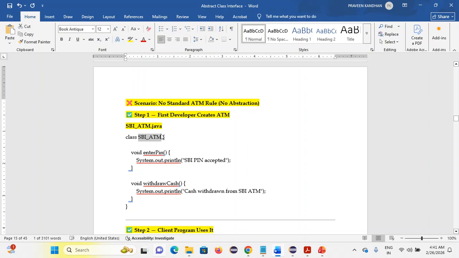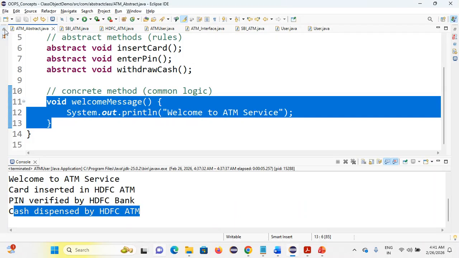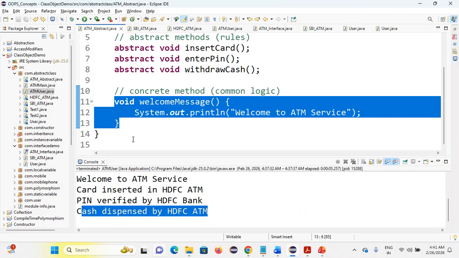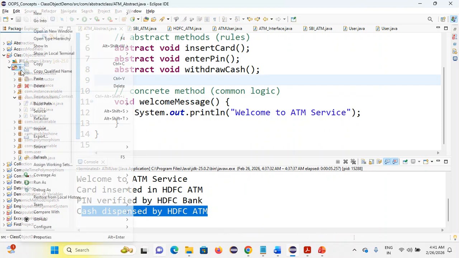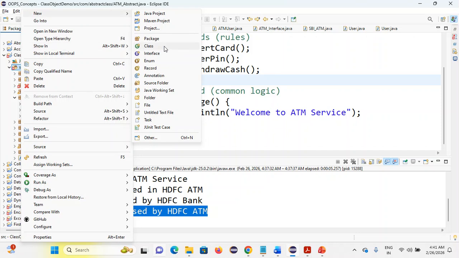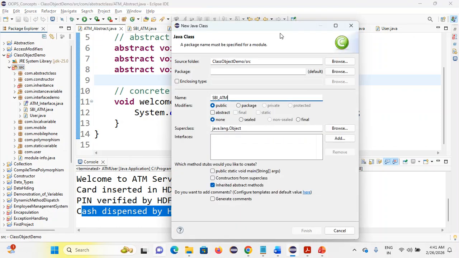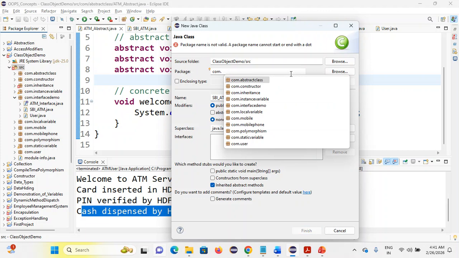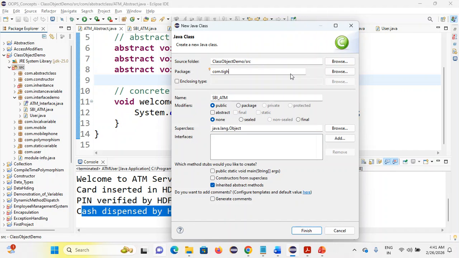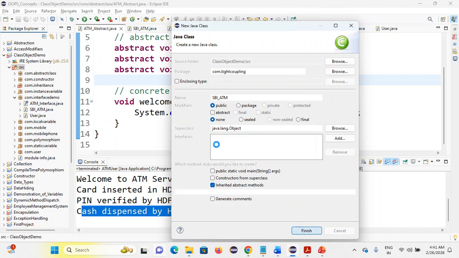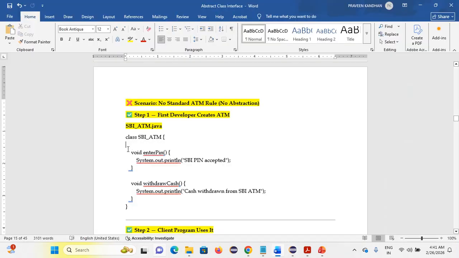SBI ATM. I'm creating one package, tight coupling itself, so that these names will not collide. Otherwise, there will be a conflict. So right click source, new class. What class name am I giving? SBI ATM. Here I'm giving com dot tight coupling as the package name. Copy that class.